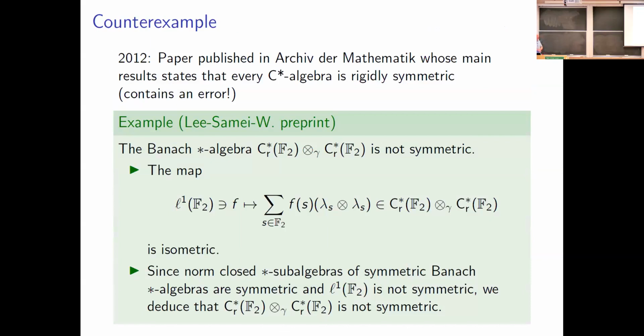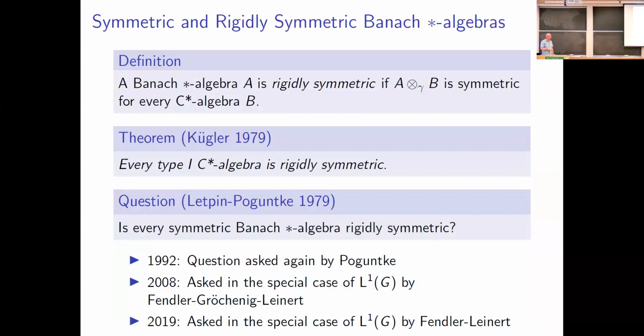And in 2012, a paper appeared that stated that if you take any C-star algebra, then it's necessarily rigidly symmetric. Unfortunately, it contained an error, and actually, we've shown that C-star algebras are not necessarily rigidly symmetric. The proof in retrospect is not very hard. So I will mention that in terms of applications of rigidly symmetric, all these authors here were really primarily interested in the case of L1 of G, working on convolution bounded operators and this sort of thing. A lot of their techniques really tend to work when L1 of G is rigidly symmetric. So that's where they were most interested.